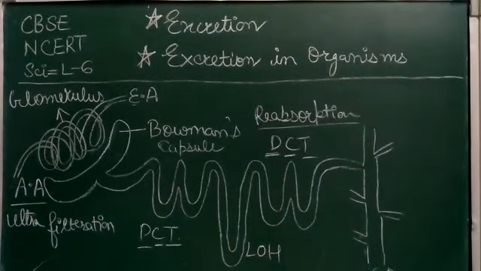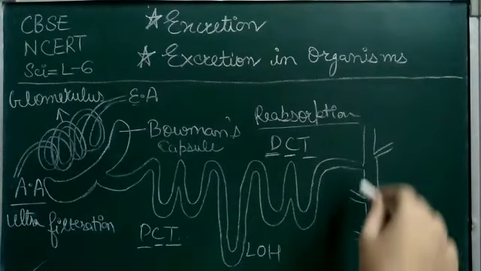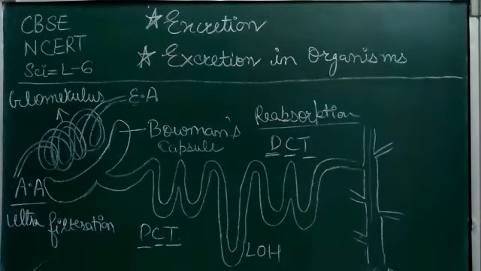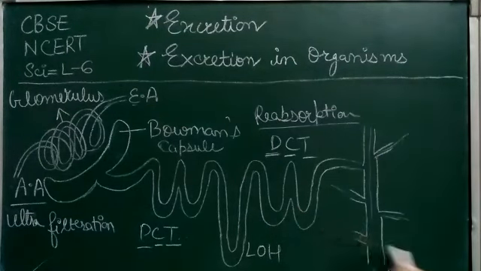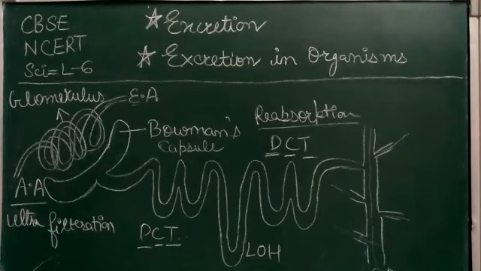Alright, then the things which are left and which are not needed by our body, some amount of water and urea, go further into the collecting duct. This collecting duct gets the urine from other nephrons and passes it through the ureter to the urinary bladder, and then it goes out through the urethra. So this was the process of how urine is produced in the nephron.